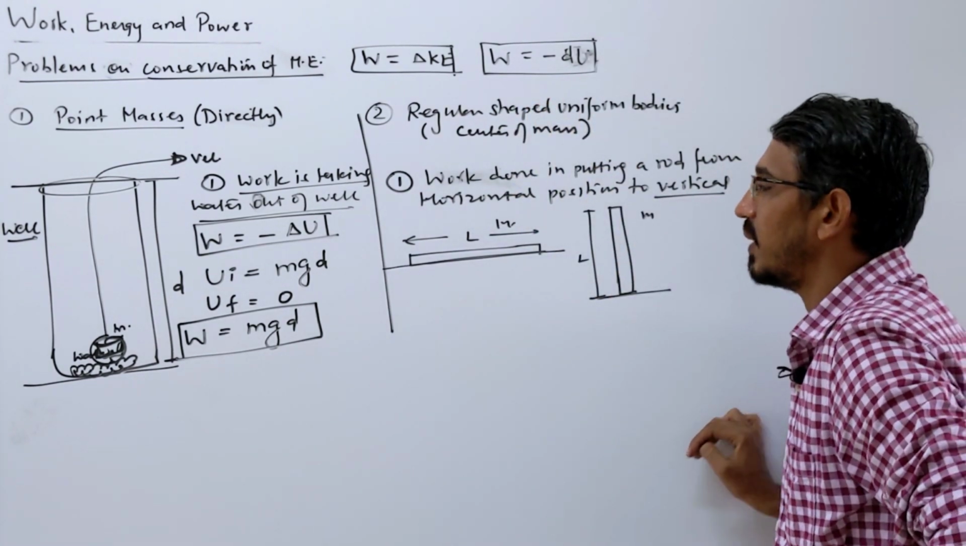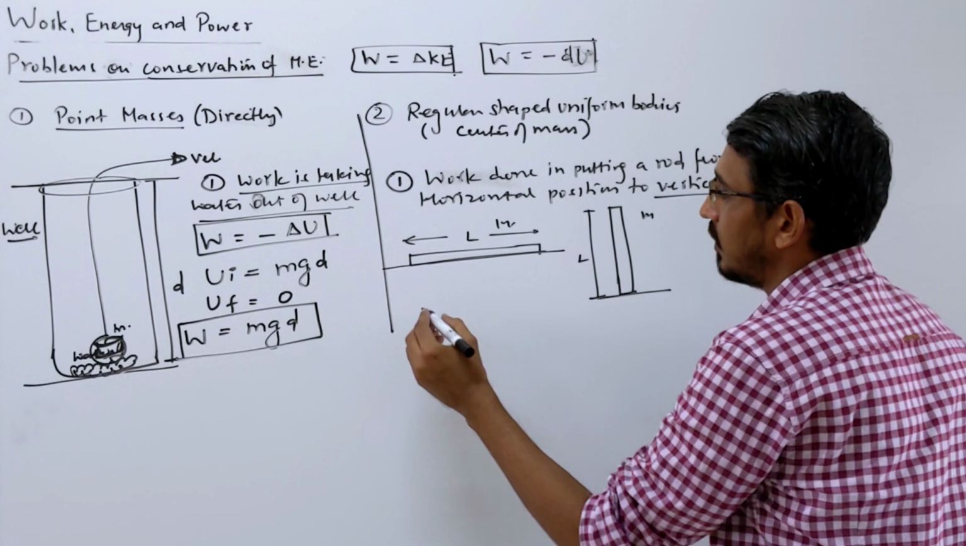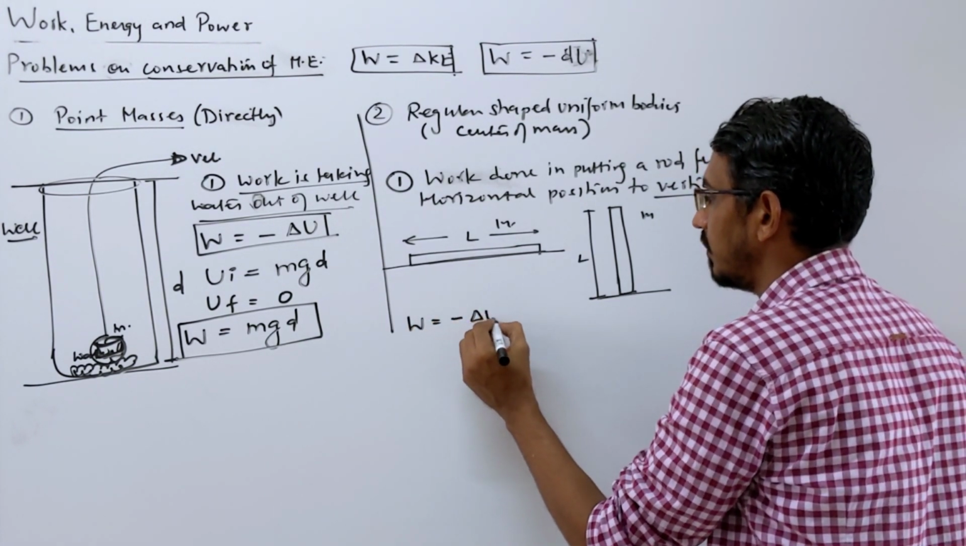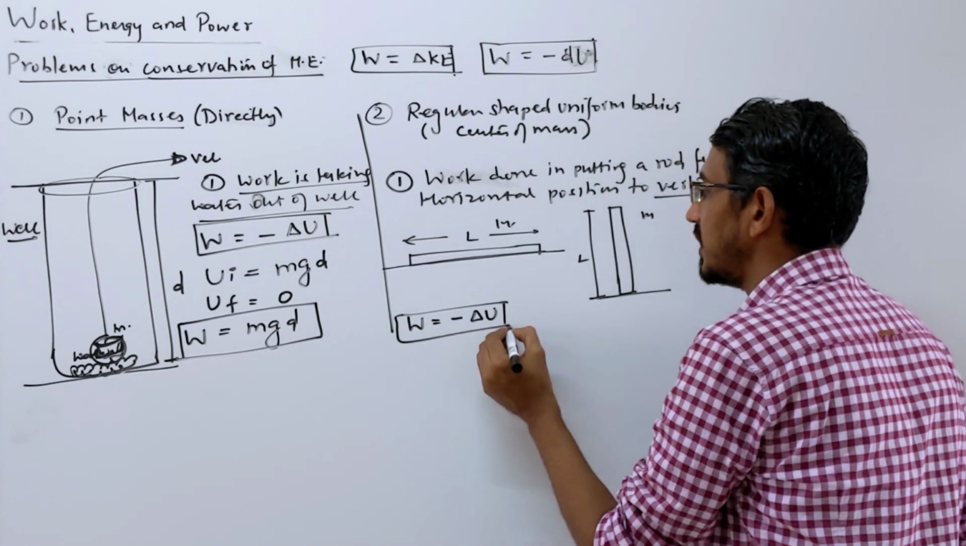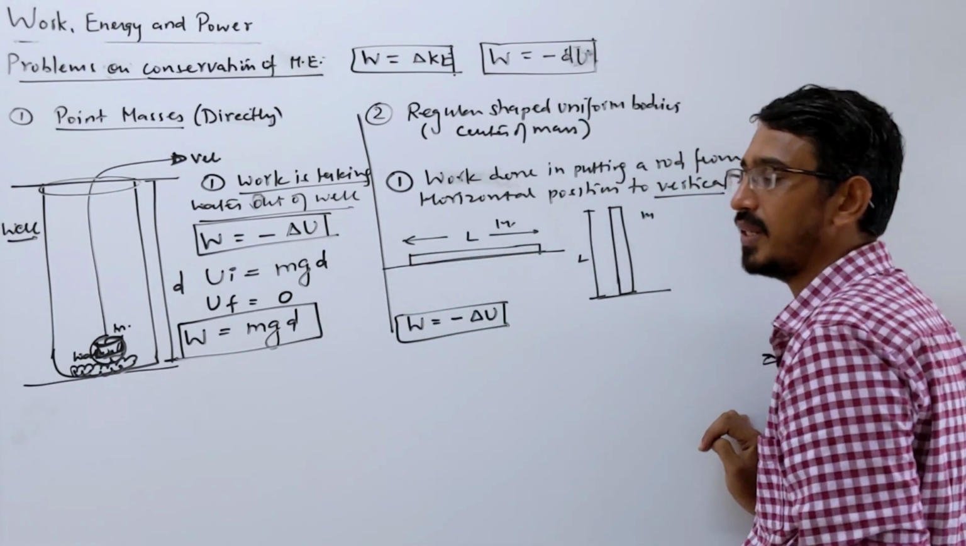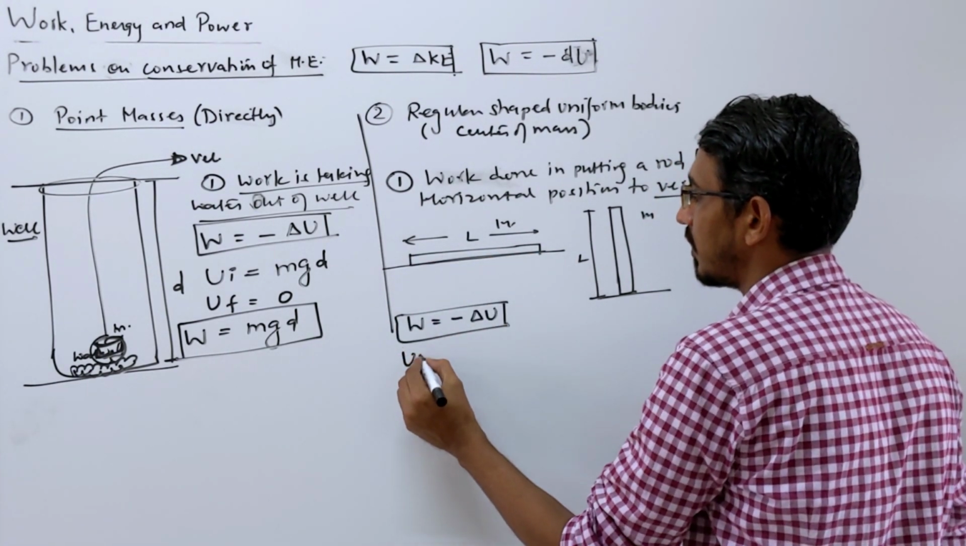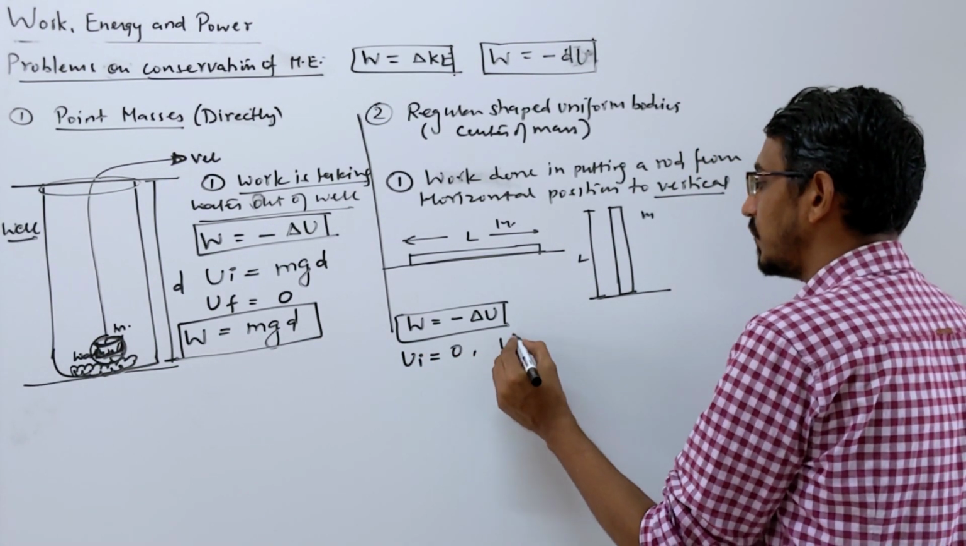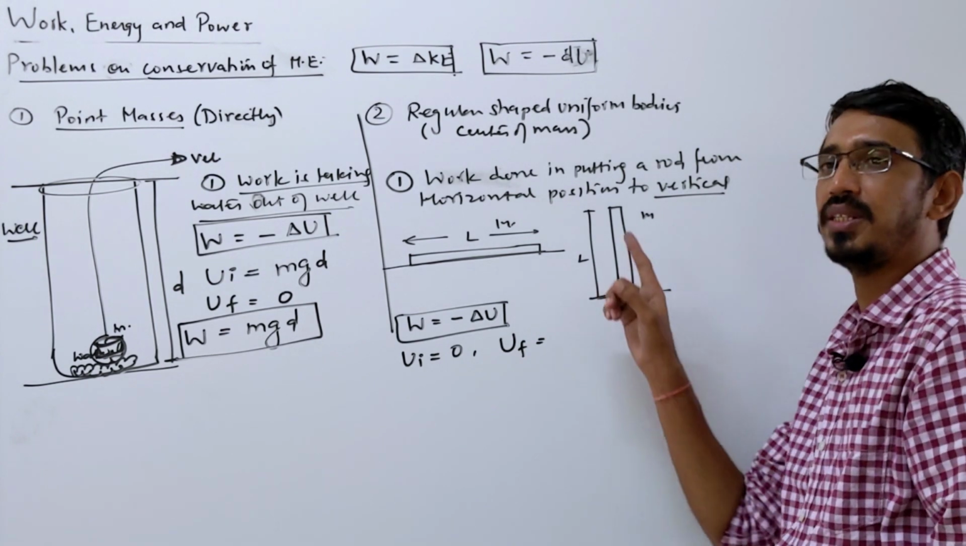So work is again the change in potential energy. Work is equal to the change in energy, so minus delta U. What is the initial energy in this position? Horizontally, with the ground as reference, the initial energy U is 0. Finally, what is the final potential energy of this rod?